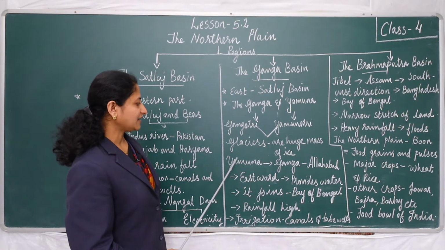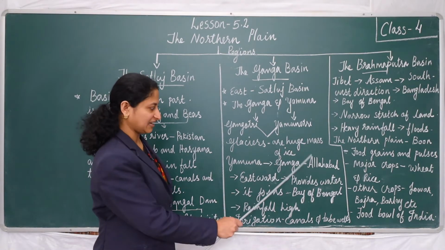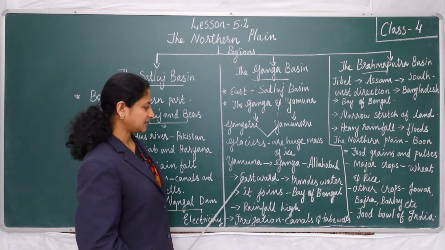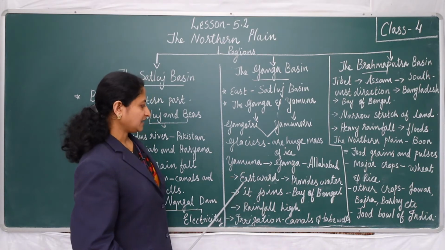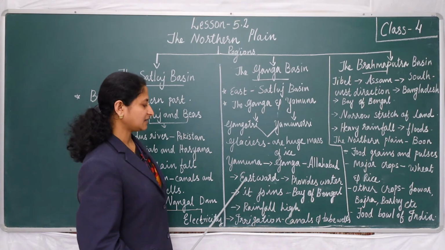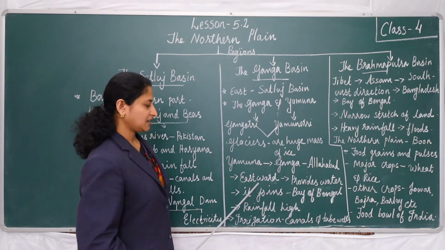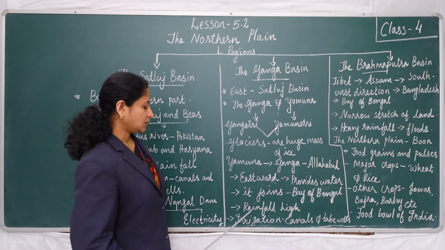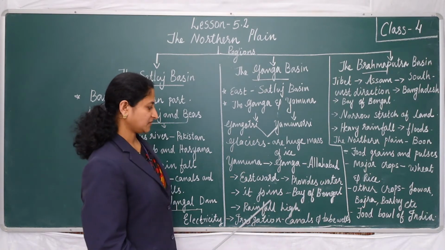Then the Yamuna joins the Ganga at Allahabad. Then it flows in an eastward direction and provides water to that region. At last, the Ganga river joins the Bay of Bengal. In this region, the rainfall is high, even though for irrigation, canals and tube wells are used.